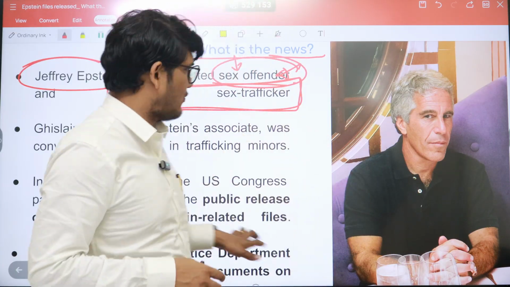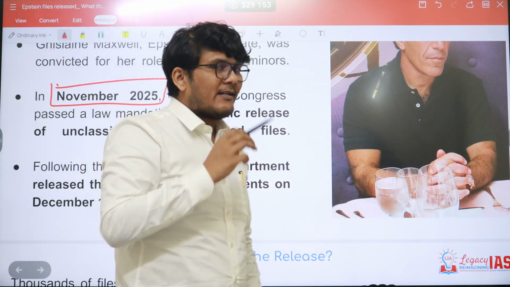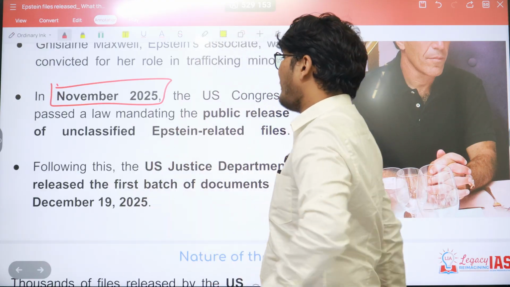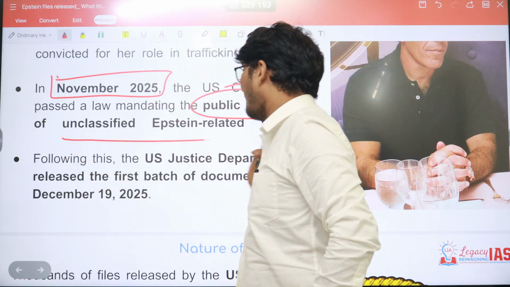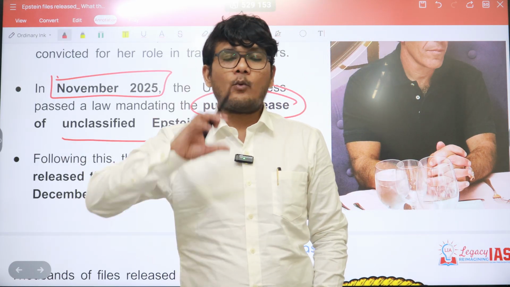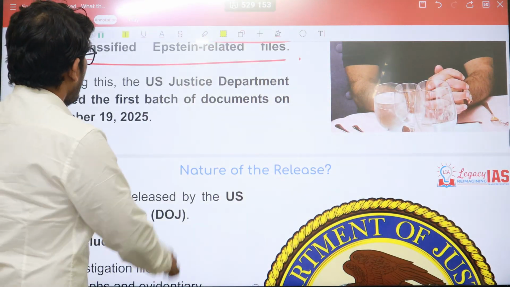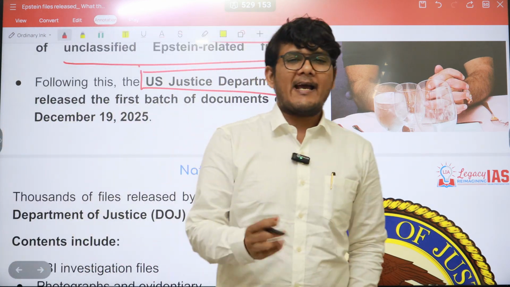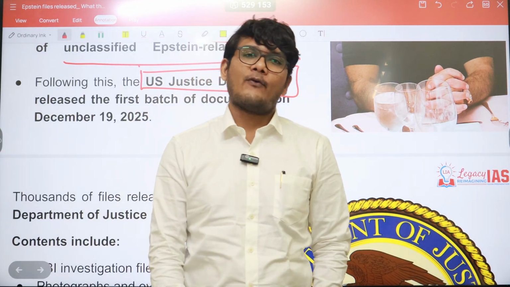Around November 2025, the US Congress passed a law to make public the unclassified Epstein files. Subsequent to the passing of the law, the US Department of Justice, the DOJ, has now released these Epstein files.